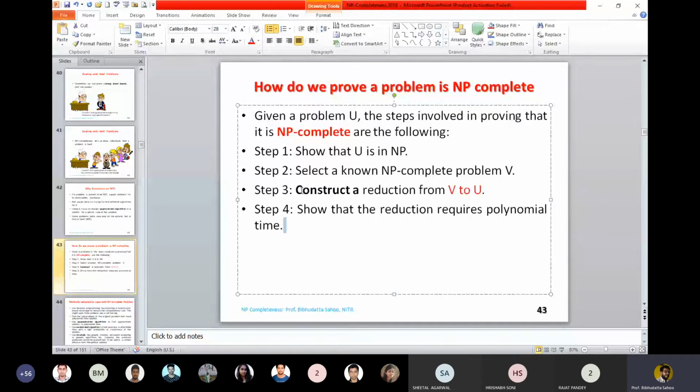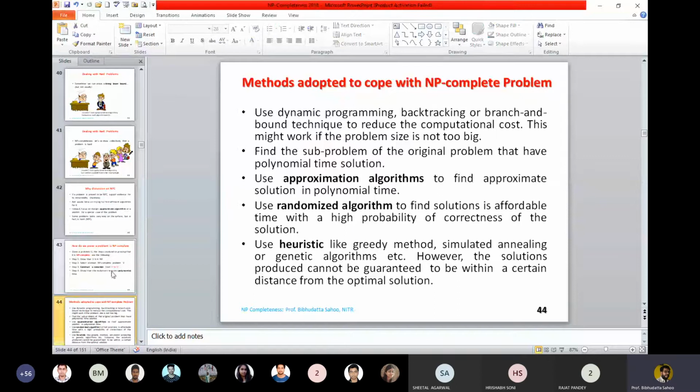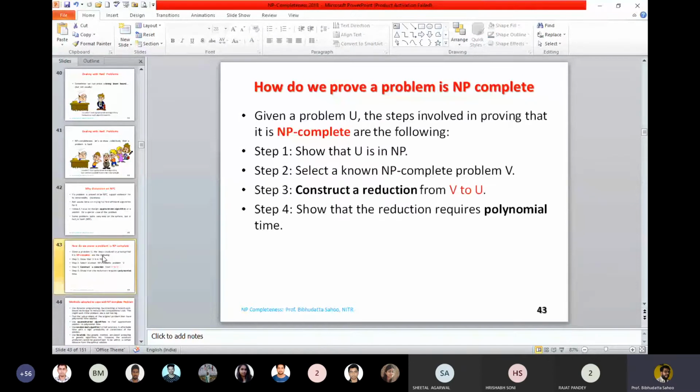If you construct a reduction, it means you are constructing an algorithm. You are writing a new algorithm, and this algorithm is polynomial. So I can write step number 4 as: construct a polynomial time reduction algorithm that reduces from V to U. Okay, so this is the approach we will be using. It is theorem proving. We will use all these statements to prove that the traveling salesperson problem is NP complete. Today I have shared some of the book chapters or hints. Don't go very deep into that.